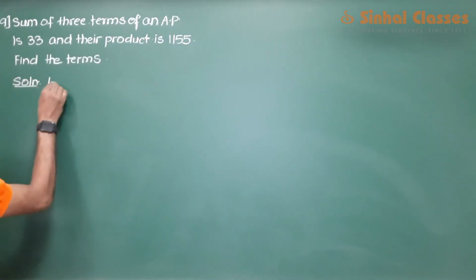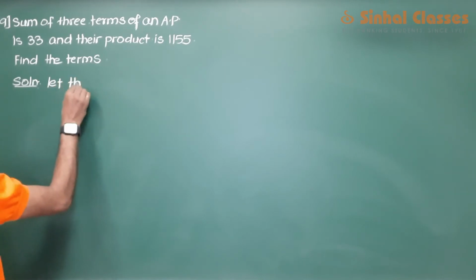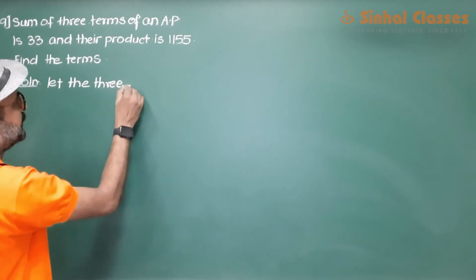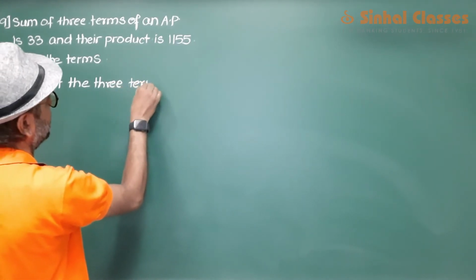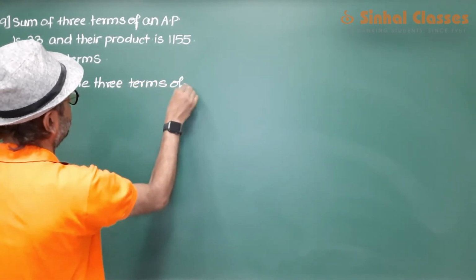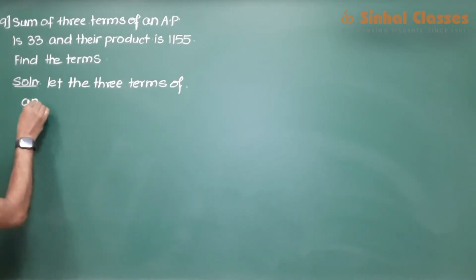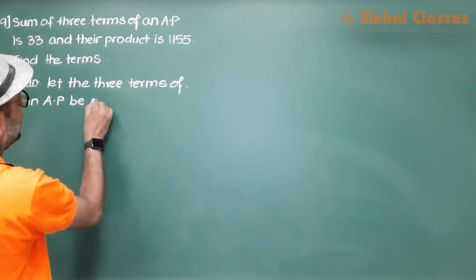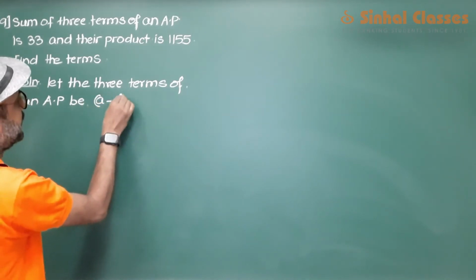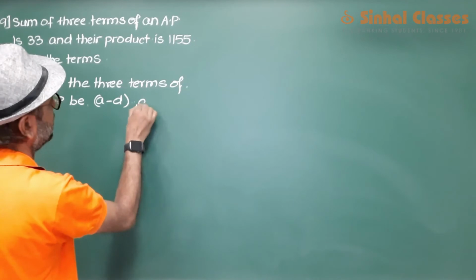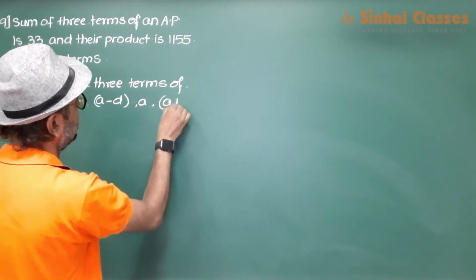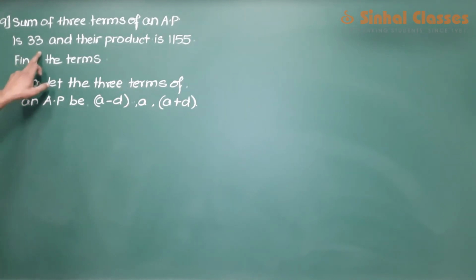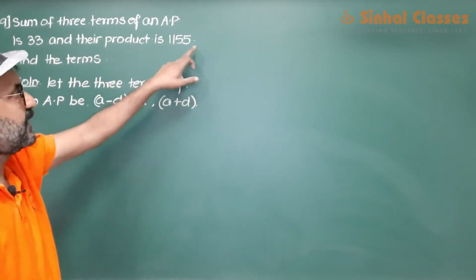Let the three terms of an AP be a minus d, a, a plus d. Then we are given that their product is 1155.